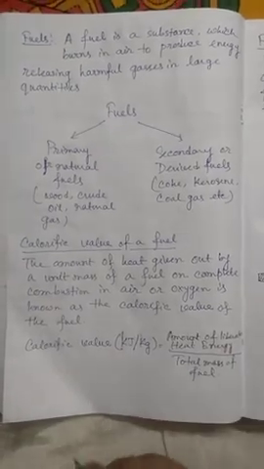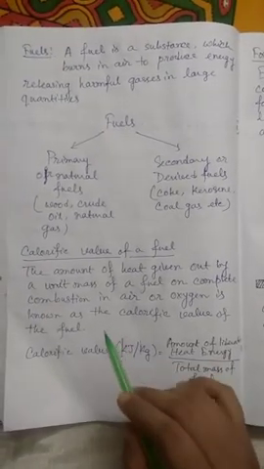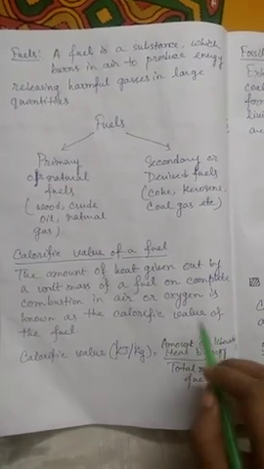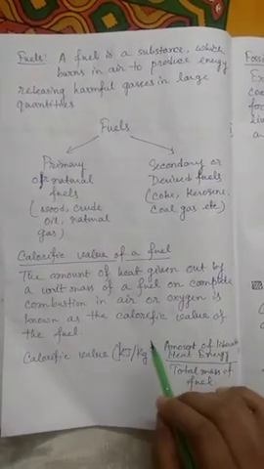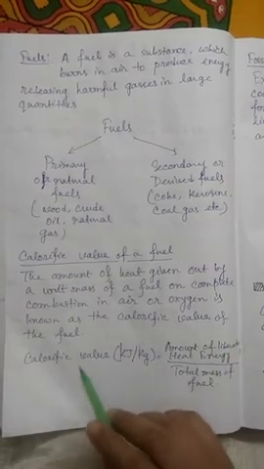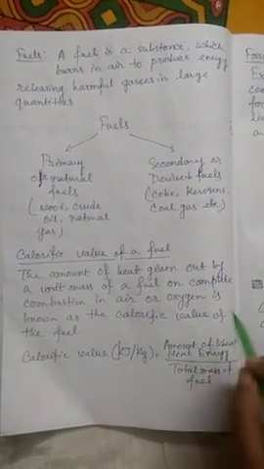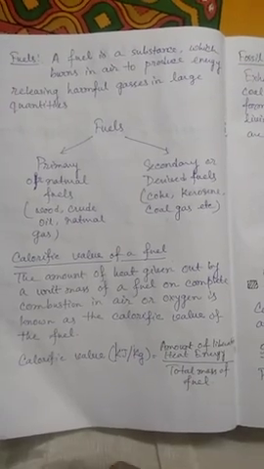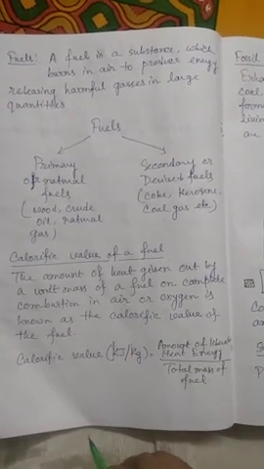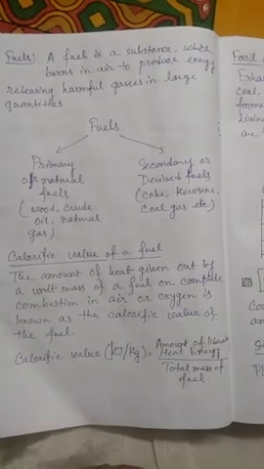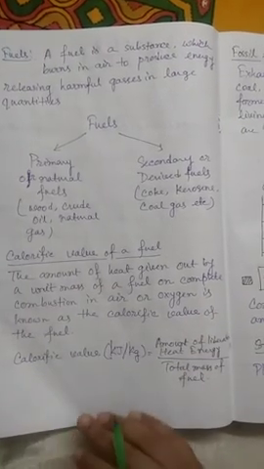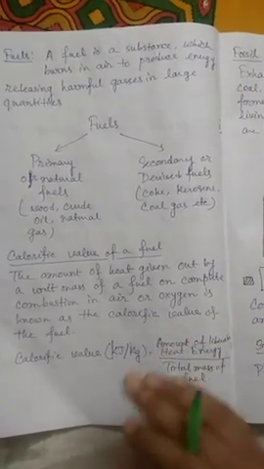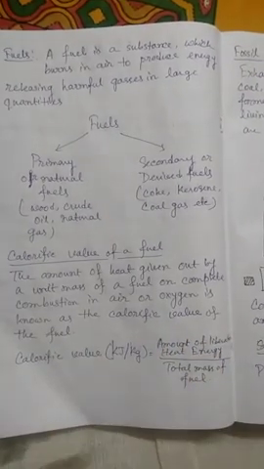We use fuels for generating energy. The characteristic of this fuel is their calorific value. The amount of heat given out by a unit of mass of a fuel on complete combustion in air or oxygen is known as the calorific value of the fuel. If you take 1 gram or 1 kg of coal to burn, if you burn it completely, then it will generate some amount of energy. It is known as its calorific value.